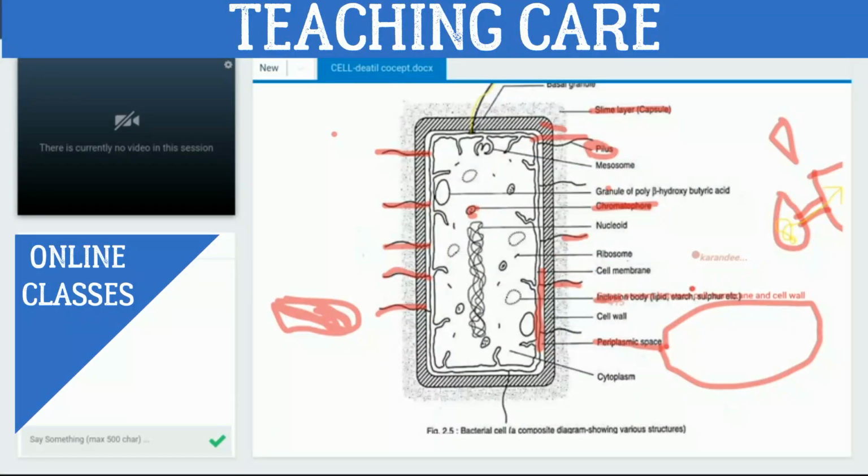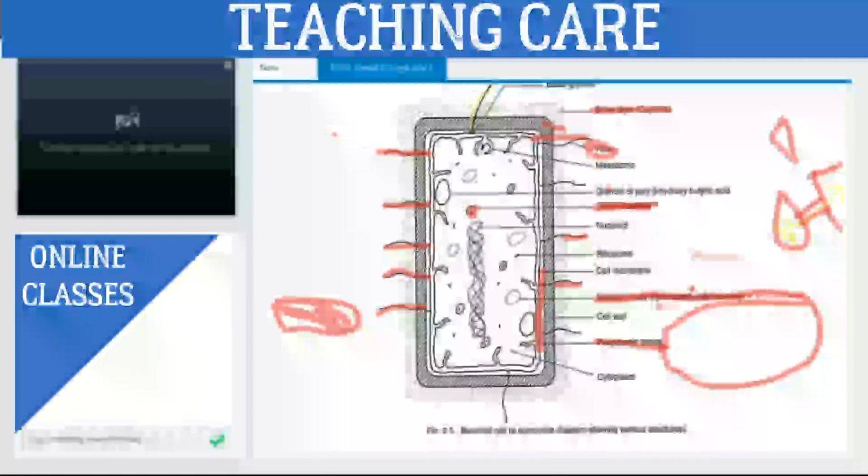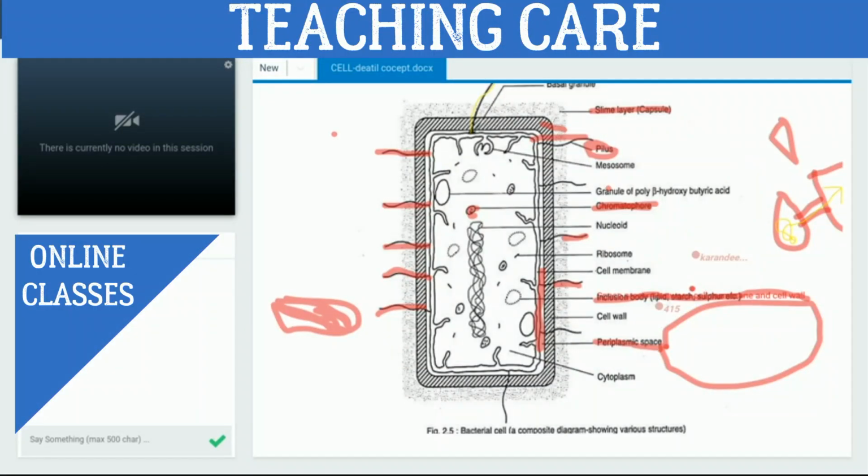Yeah, and after that, here are inclusion bodies. Inclusion bodies means what? Basically, these are structures present inside the plasma membrane. They are not surrounded by any membrane. Inclusion bodies are specific structures that are directly embedded in the cytoplasm. Inclusion body has a specific structure.